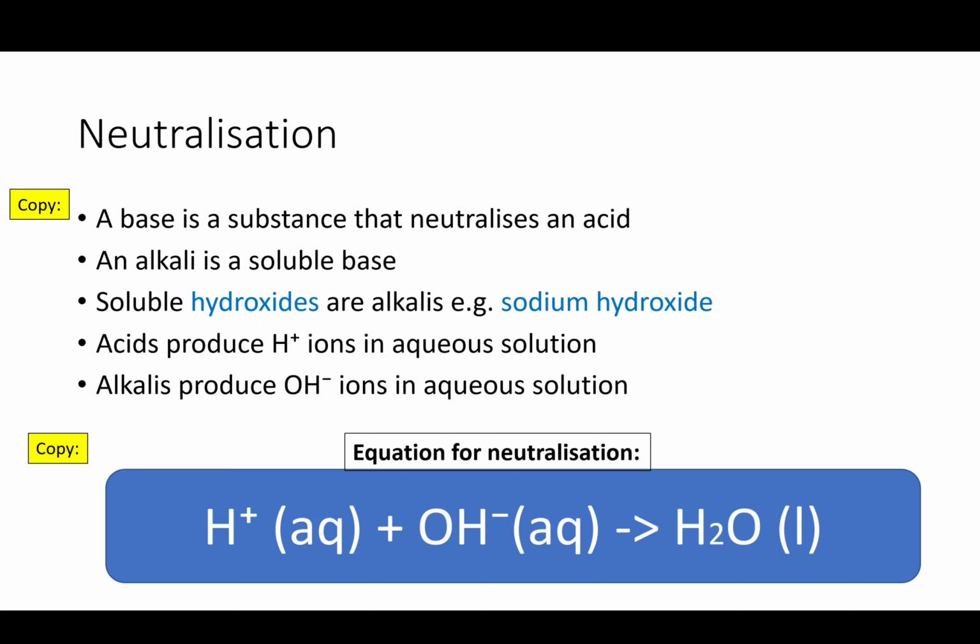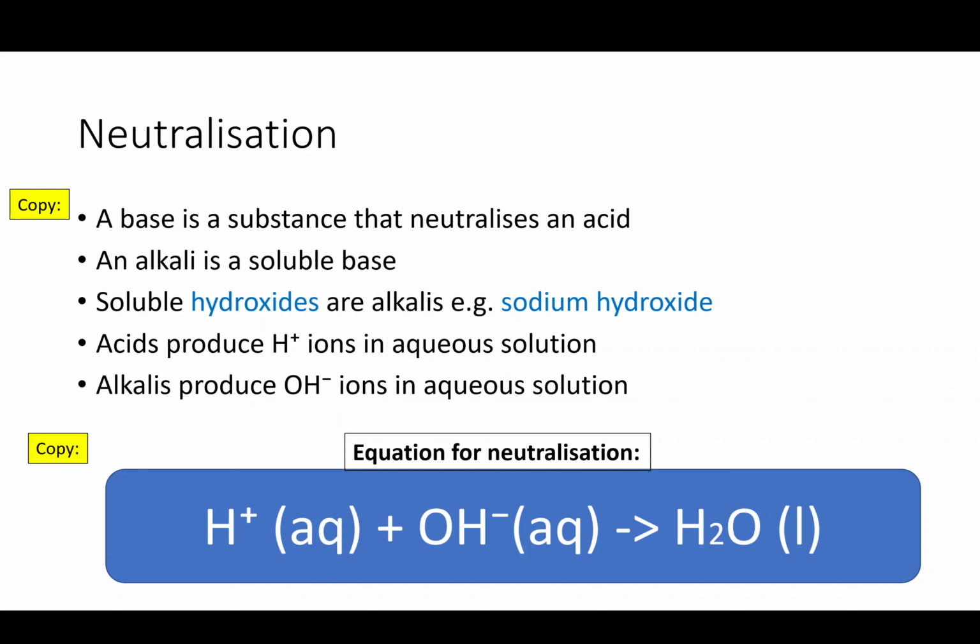So hydrogen ions and hydroxide ions could be dissolved in some water, so we're talking about solutions that are reacting. The solution means there's already some water there, but it forms more water, and that water is neutral, and that's what makes it a neutralization reaction. So acids produce H plus ions, and alkalis produce OH minus ions, and those will react together and just form H2O.